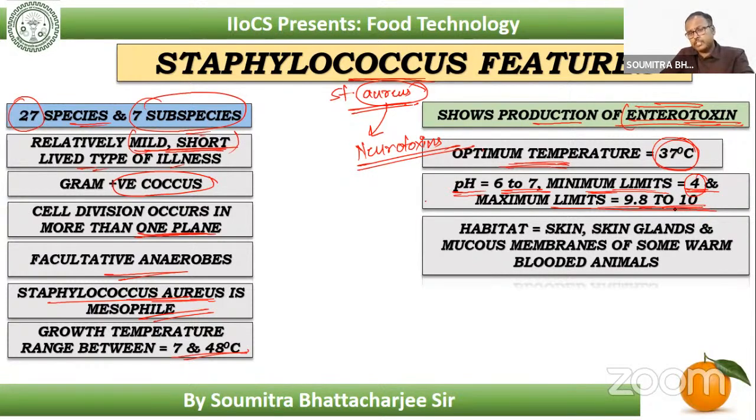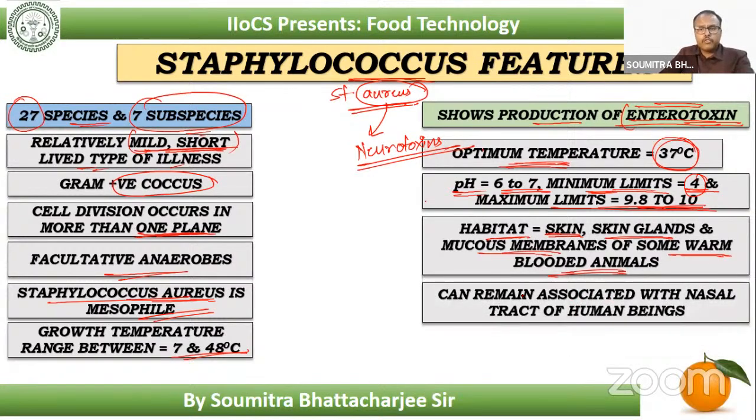In maximum condition, it can go towards the extreme basophilic, alkalophilic kind of condition, like in pH 10. Till that one also it can release. Now, if I'm saying the habitat, as I said, all those layers within our body which have been lined by mucous membranes, it is present within that. So habitat is skin glands, mucous membranes of some of the warm-blooded animals itself. It is found within those conditions.